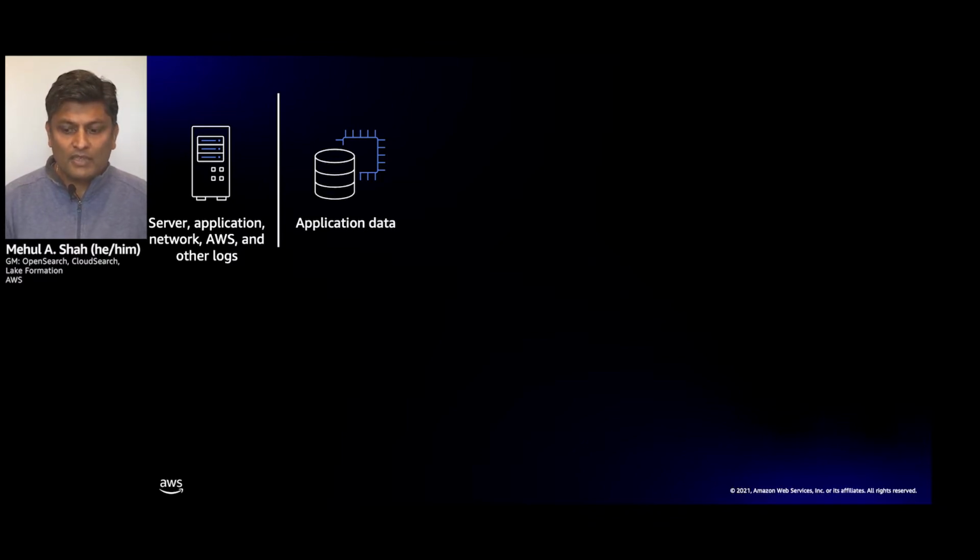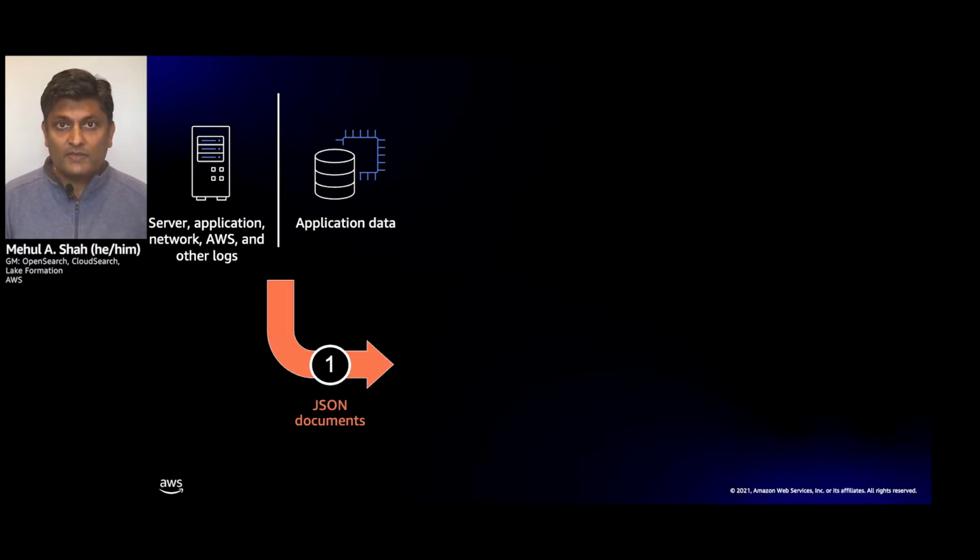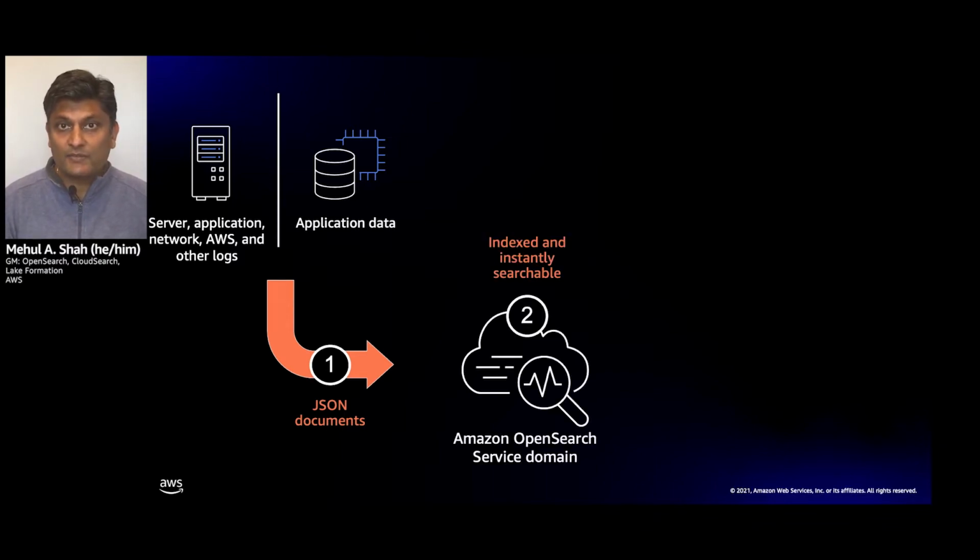And what you do is you take this, encode this data in a standard format called JSON, which is the interlingua for most machine data, and you send it to an OpenSearch cluster that's running on AWS in the service, the Amazon OpenSearch service. The data gets immediately indexed, and then it's instantly searchable.